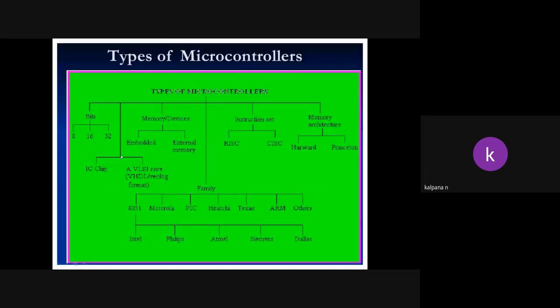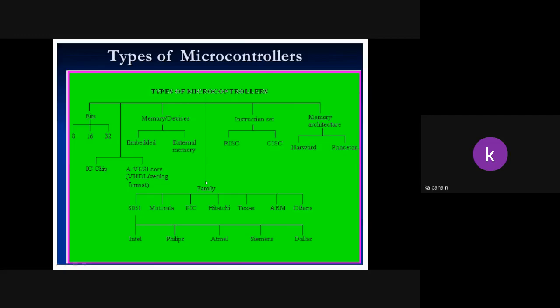And again, based on the chip. If suppose an IC chip we are using, then based on this some controllers will be classified. If we are using VLSI technique, then another controller. So, based on the technique.